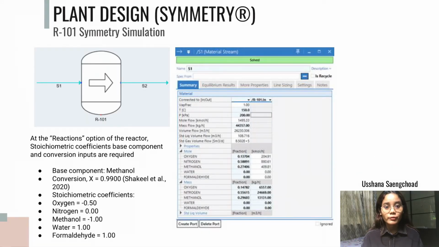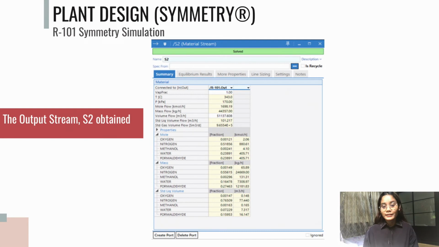Now, we move on to the plant design part. In order to simulate R101 on Symmetry software, we set it up through the reaction option, whereby we inserted the base component, its conversion, and also the stoichiometric coefficients of each chemical component involved in the chemical reaction. As you can see, the output stream of R101 is successfully simulated.